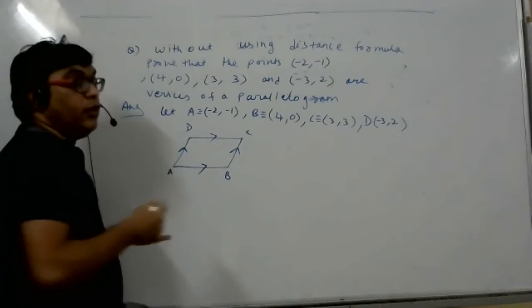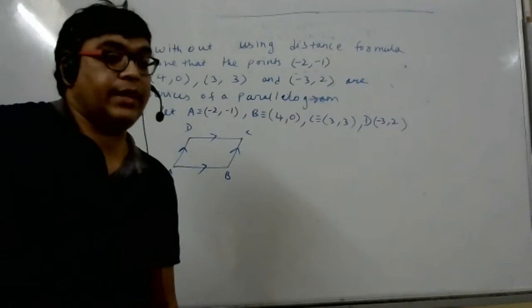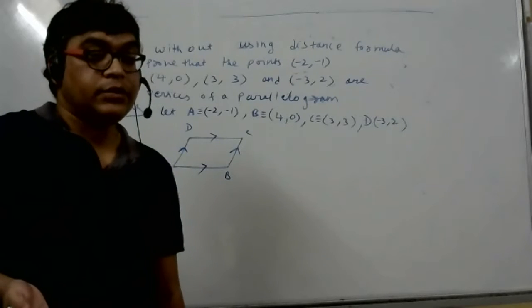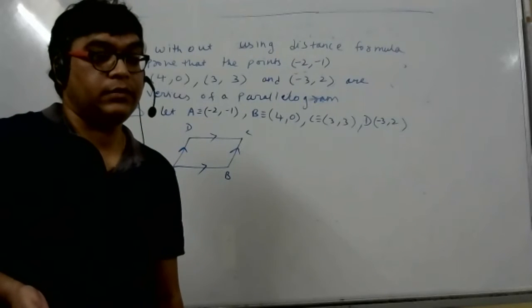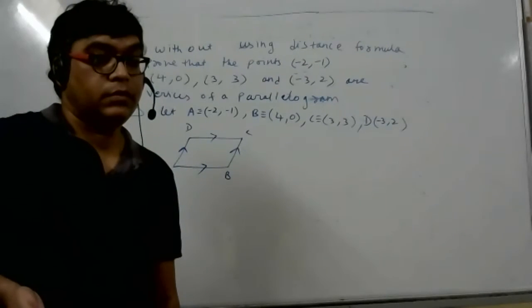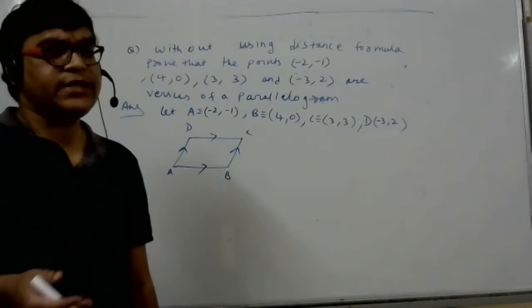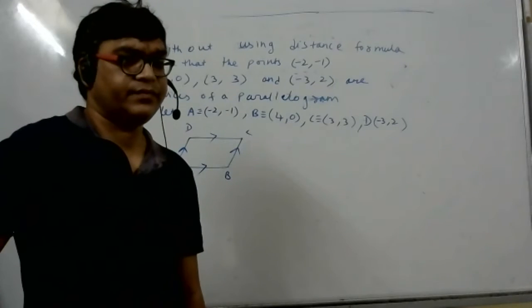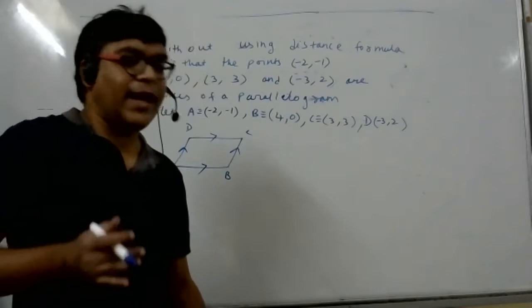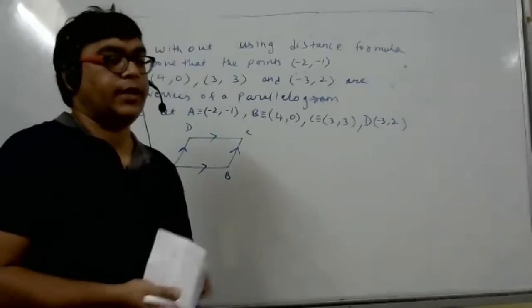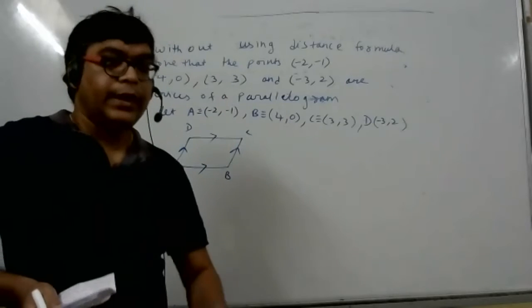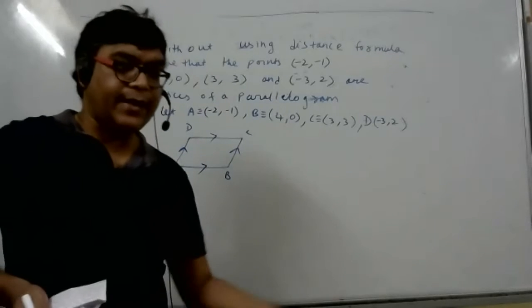So now how will you prove the opposite sides are parallel, student? Because a parallelogram is a quadrilateral whose opposite sides are parallel. Sir, diagonals bisect each other. Hey, opposite sides, how will you prove they are parallel? Finding the same slope. Actually, I taught you last class. If lines are parallel, they will have equal slope. If lines have equal slope, they are parallel, the converse.